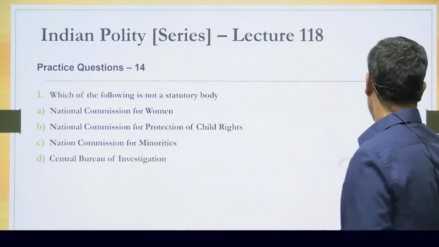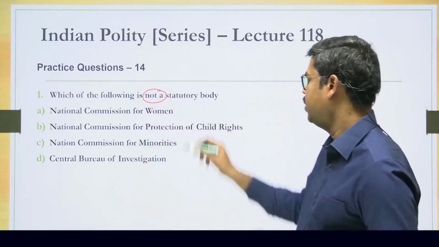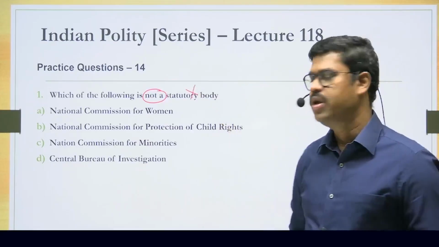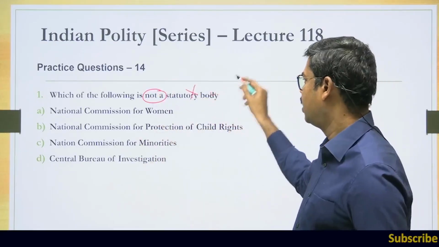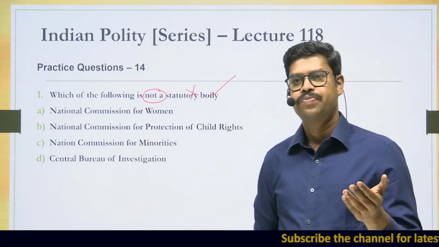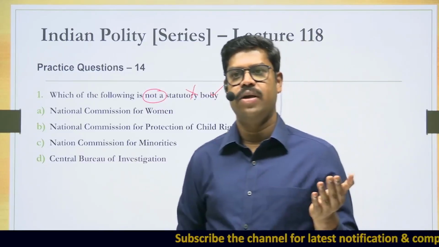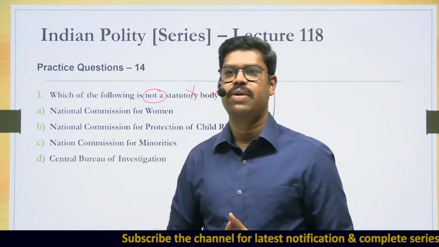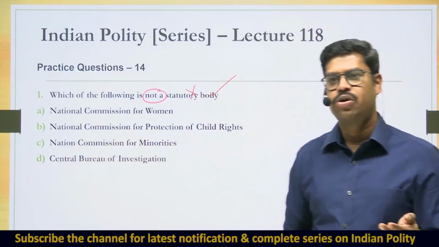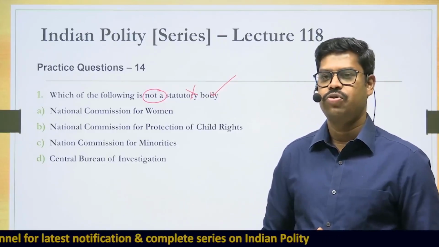Which one of the following is not a statutory body? So you'll have to identify which is not a statutory body. First we'll have to understand what a statutory body is. A statutory body is something which is established by way of a law. It can be a law passed by the Parliament or by the state legislature, it does not matter, but it has to be established by way of a law, then it becomes a statutory body. Now, what is a constitutional body? Something established by way of the Constitution becomes a constitutional body.